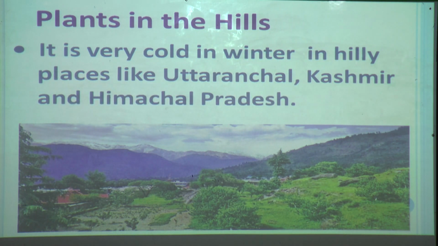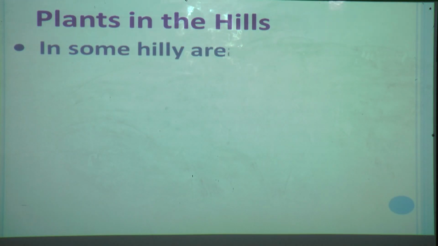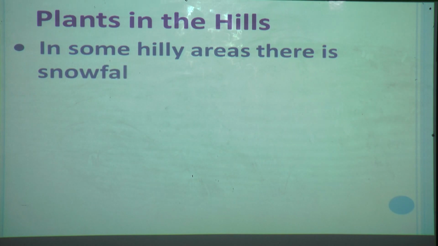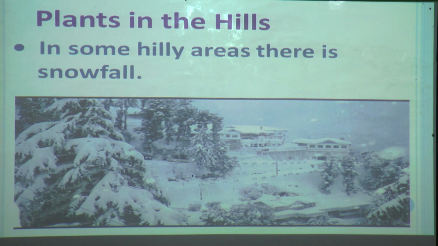It is very cold in winter in hilly places like Uttaranchal, Kashmir and Himachal Pradesh. And in some hilly areas there is snowfall also. If you have seen pictures and read in the SST lesson, you know that in some hilly areas there is snowfall also.